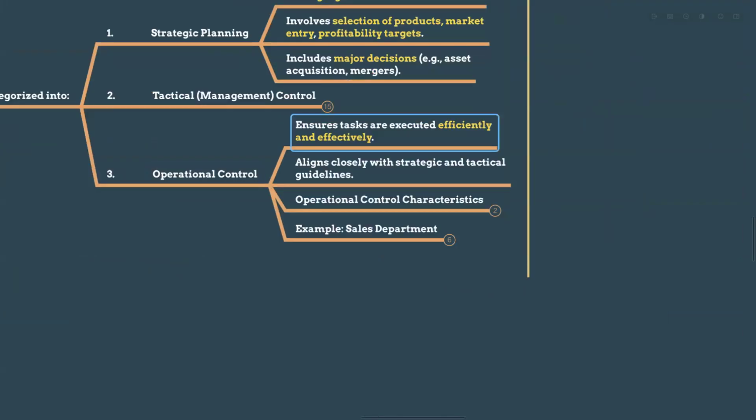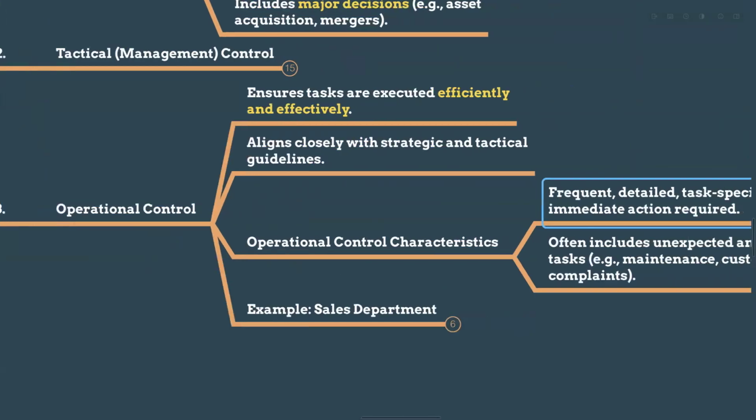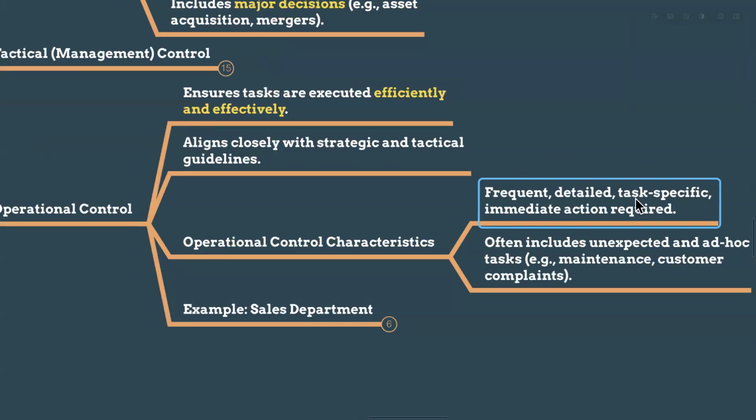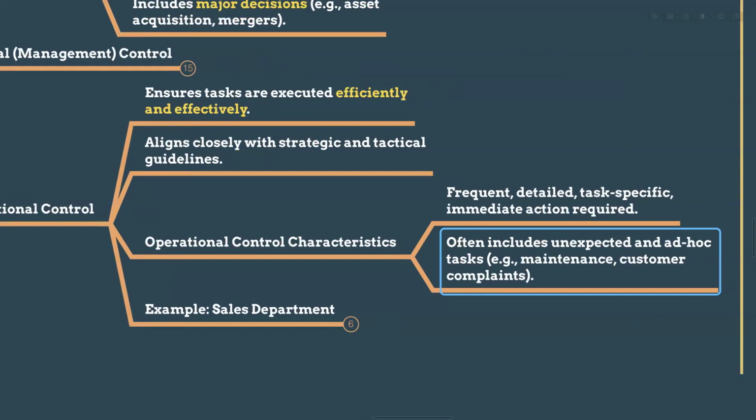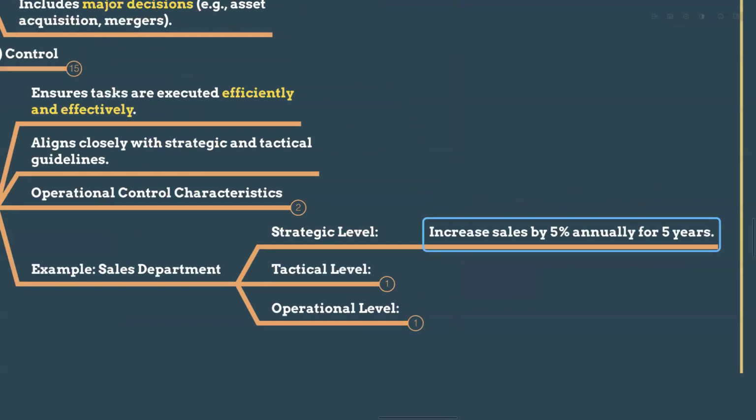And operational control ensures tasks are executed efficiently and effectively. Efficiently means with the least input, we have to get the maximized output. And effectively means we have to achieve our target that should match our objectives. And it aligns closely with the strategic and tactical guidelines. Operational control characteristics are very frequent, detailed, task-specific, immediate actions, as we have seen already, and often include unexpected and ad hoc tasks, like maintenance and customer complaints. For example, in a sales department, the strategic level is to increase sales by 5% annually for 5 years.